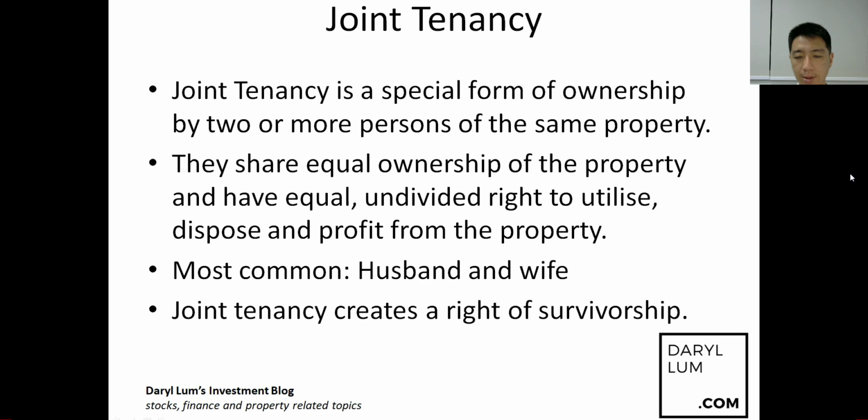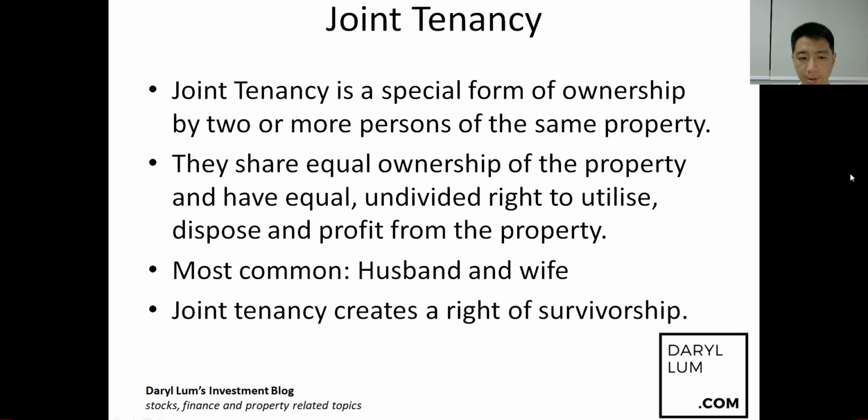So if persons A, B, and C purchase the property under joint tenancy and A passes away, automatically B and C will become the joint tenants with equal ownership of the property. It doesn't matter whether A has a will or not, because the right of survivorship says that when the first person passes on, the remaining joint tenants will receive the ownership of the property that is left behind.